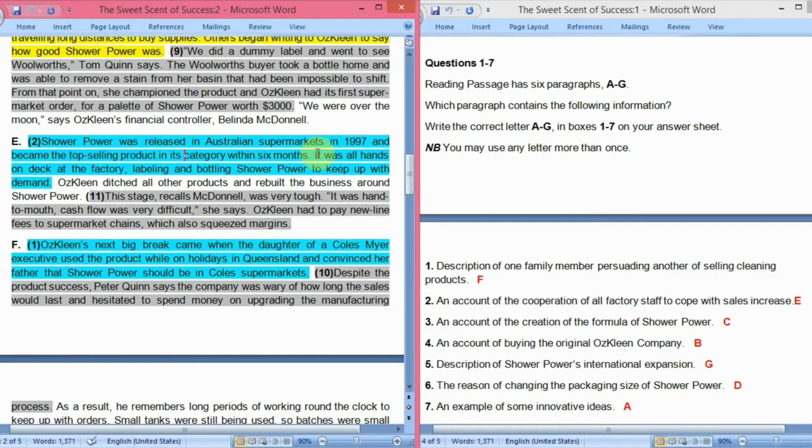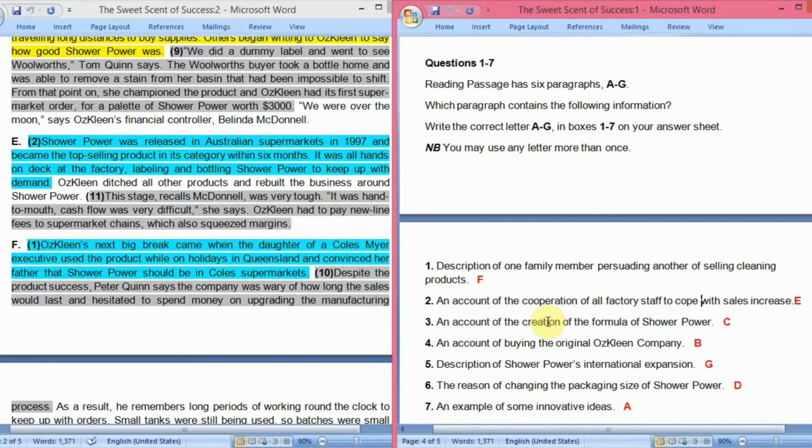It was all hands on deck at the factory. All hands on deck means that each and every employee of the factory was cooperating with one another and working hard to meet the increasing demand. What they were doing was labeling and bottling Shower Power to keep up with the demand. So it was all hands on deck, which means all of the employees were cooperating to keep up with the increasing demand. That is why the answer is E. Now let's see what's the third question.